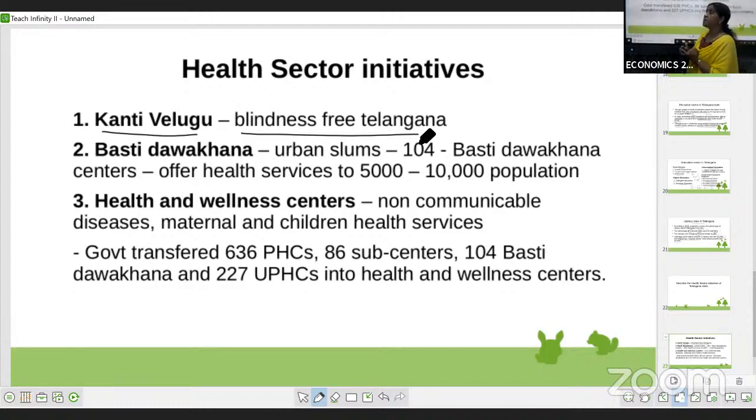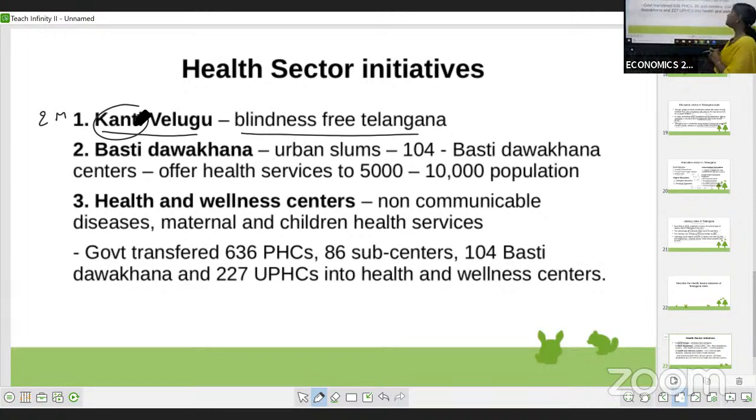This may come as a 2 mark question also, the Kanti Velugu program. In the name itself, you can see that Kanti means eye, regarding the protection of the eye. You can write even one line when it comes in the exam. Kanti Velugu, Velugu means sight.